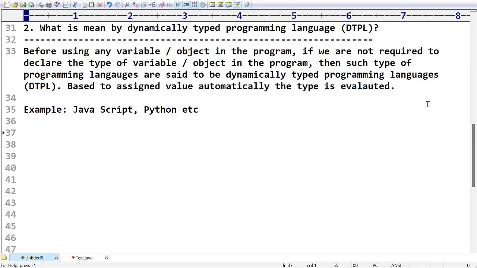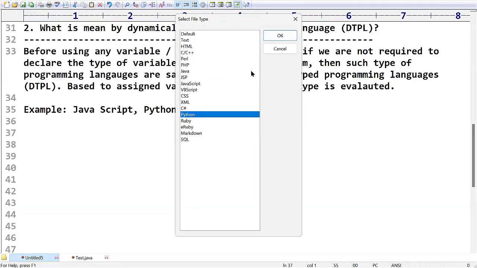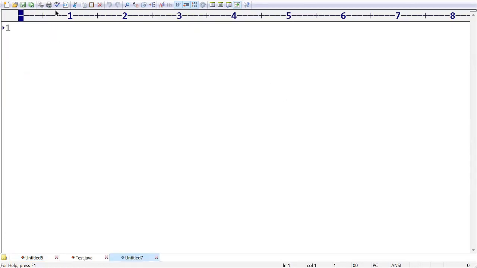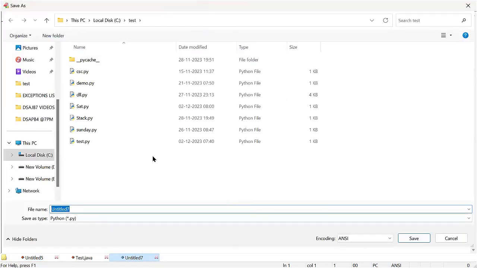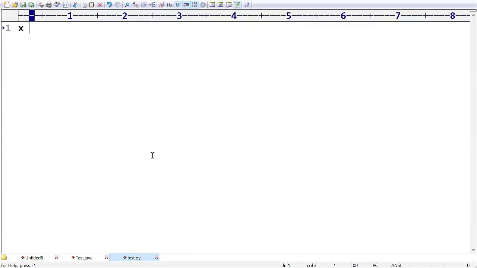If you want, I will take one simple example and demonstrate how you can say whether Python is a dynamically typed programming language or not. I am taking a Python program. I will save this Python program as test.py. After that, I am declaring one variable, x is equal to 10. If you print x and then take the type of x, what output are we expecting? 10. What type of data is it? Integer, right? So we will get the type as integer.